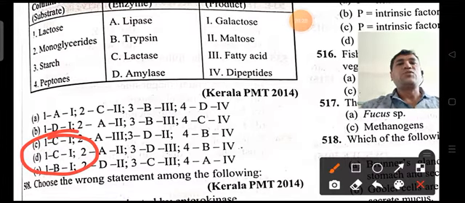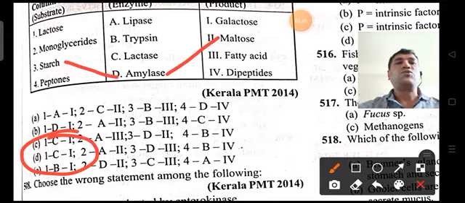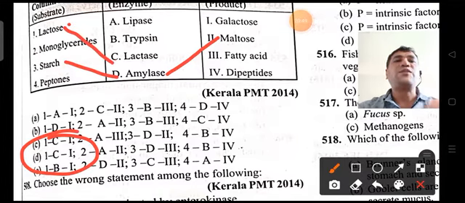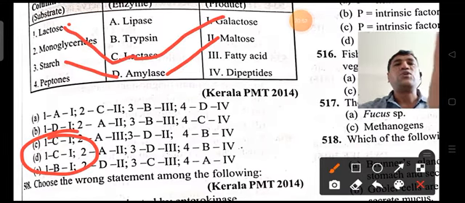Starch is converted with the help of an enzyme called amylase, and this starch is converted to maltose. So here one is lactose, enzyme is lactase, and that is converted to galactose.